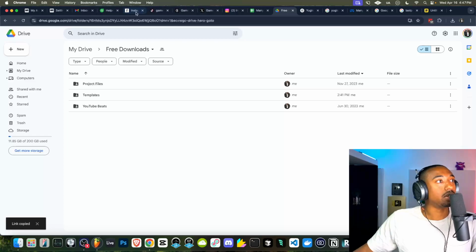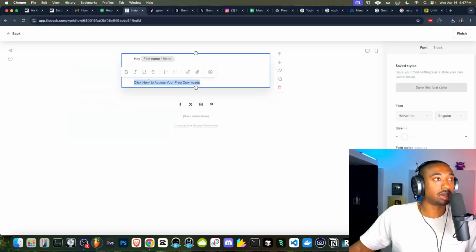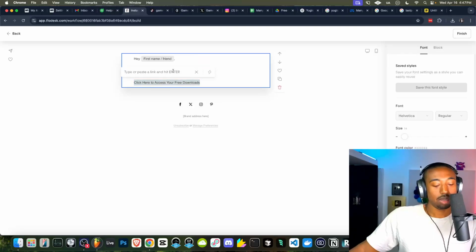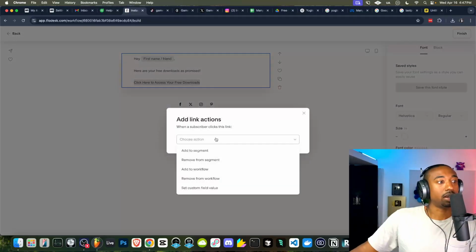We're going to go over to Flowdesk, highlight this. Now I wish Flowdesk made this simpler, but if you double click, go to where it says link, paste it. And then we're going to select add action. Okay, we're going to click here. We're going to add to another segment.